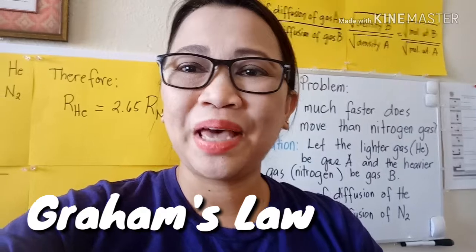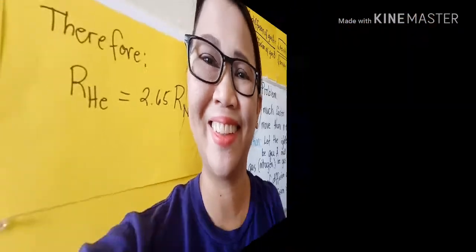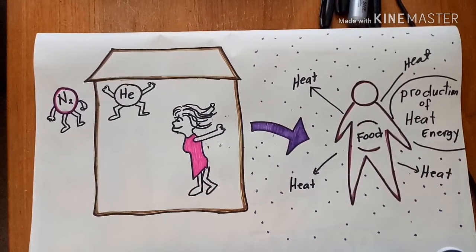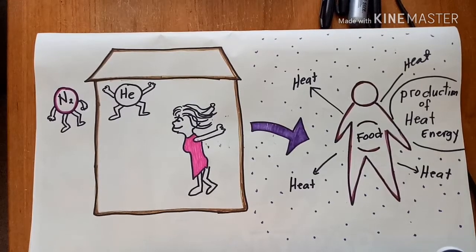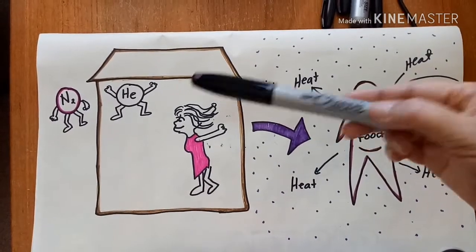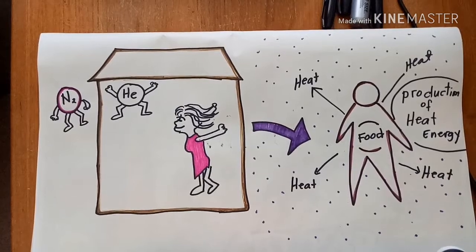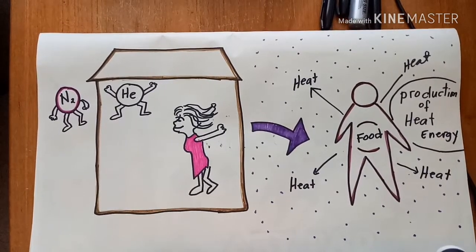And today we're going to have Graham's Law. It was observed that if helium is substituted for nitrogen in the air in a closed room, one will feel much cooler than in a normal atmosphere. How can this phenomenon be explained?